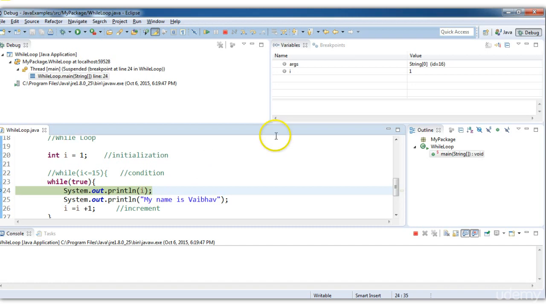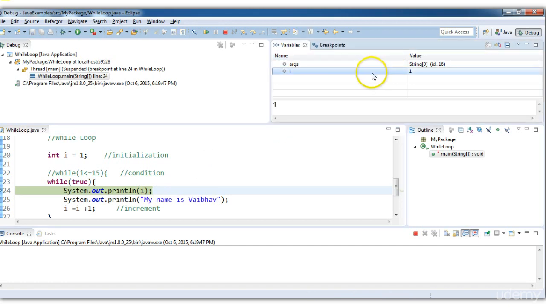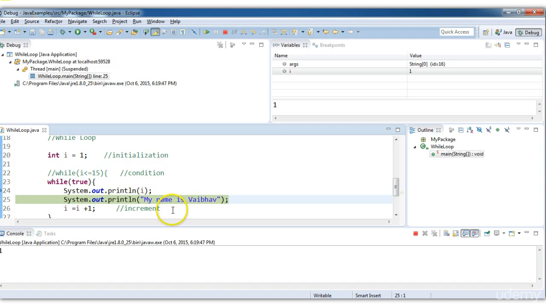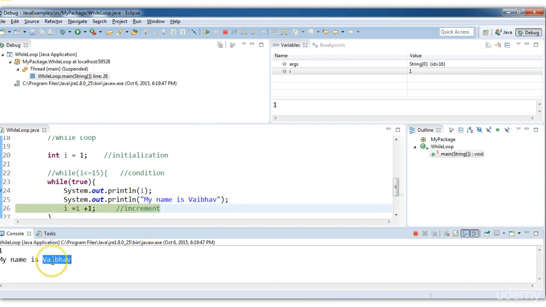It stops and prints all the variable values. Till now we have used the variable I and its value is 1. That is perfectly correct. If we continue the execution step by step, we need to press F6. Then I will press F6. It has printed my name is Vaibhav.